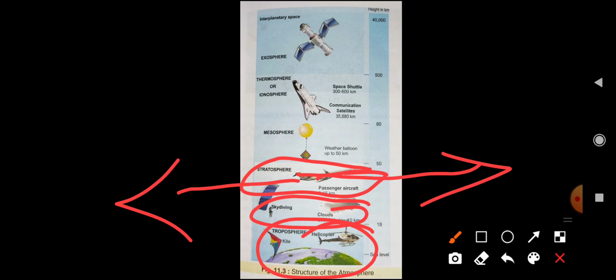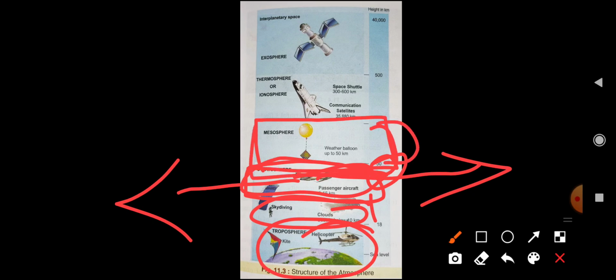Only some clouds, like the cirrus cloud, are available, but no other weather phenomena happen, and it is from 18 to 50 kilometers. Next one is the mesosphere. This mesosphere is not mentioned in your course, but it is also one layer. It is the middle layer, from 50 to 80 kilometers.